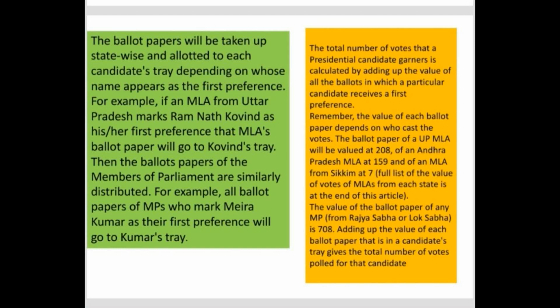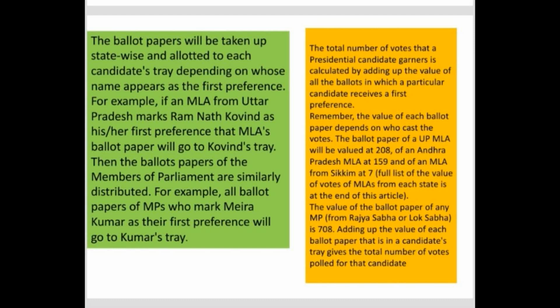So each state has a different value of vote. If you take an Andhra Pradesh MLA's vote, the value of the vote will be 159. If you take the value of the vote of an Uttar Pradesh MLA, it will be 208. Now suppose Ramnath Kovind's tray has all the ballot papers from all the states. Whoever has given first preference votes for Ramnath Kovind, all such ballot papers will be counted based upon the value of vote that particular state has.